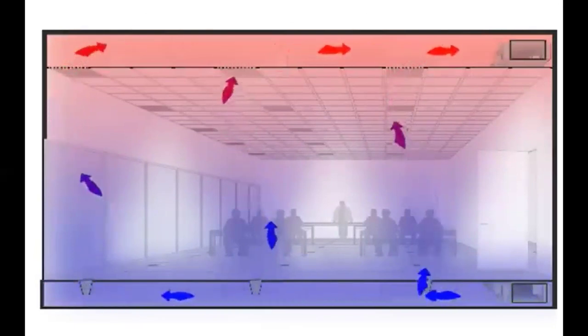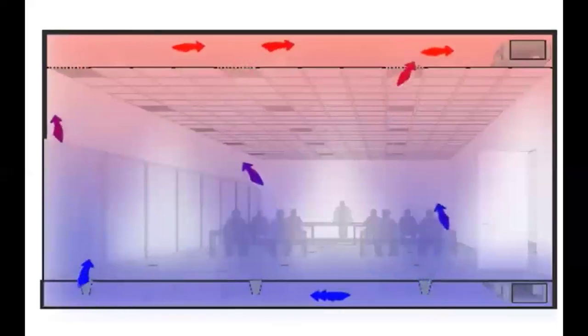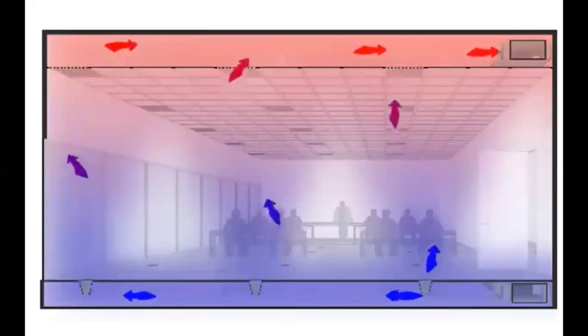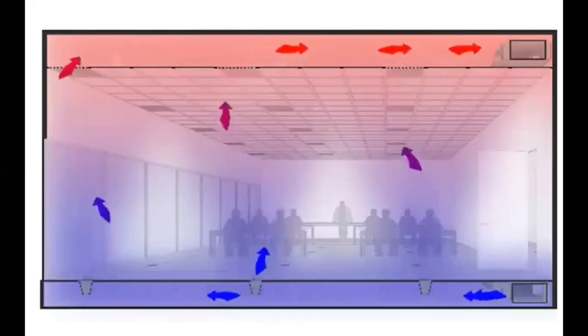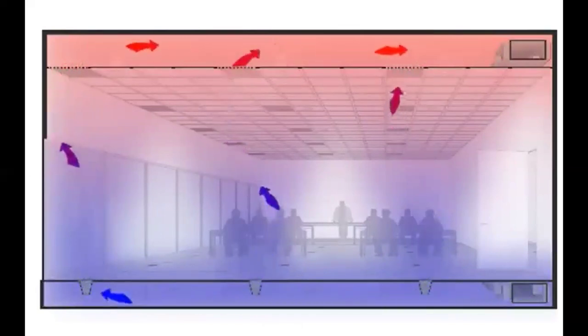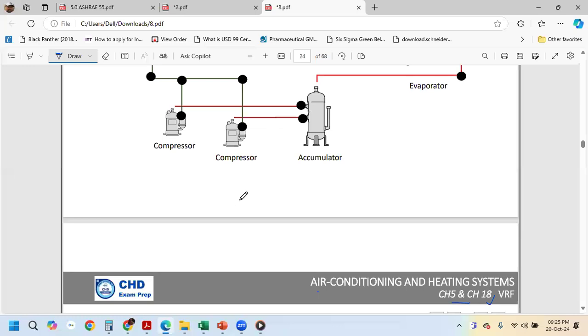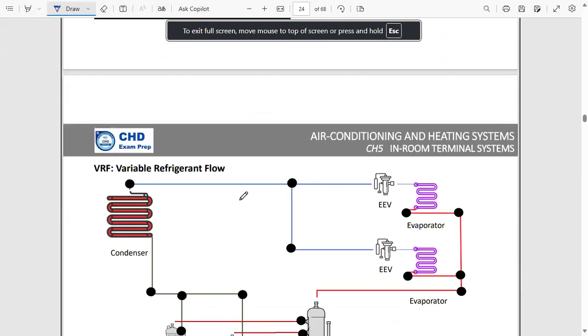This particular solution is highly effective if the floor to floor height is low and yet you want to achieve higher ventilation effectiveness and air distribution effectiveness. So let's look at some rules and regulations mentioned in ASHRAE, which are relevant to the UFAD system.